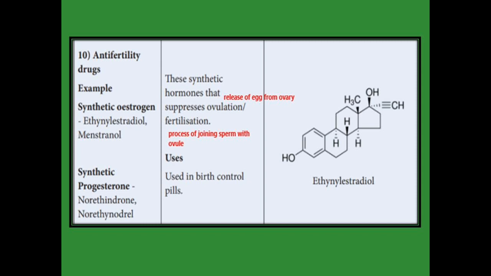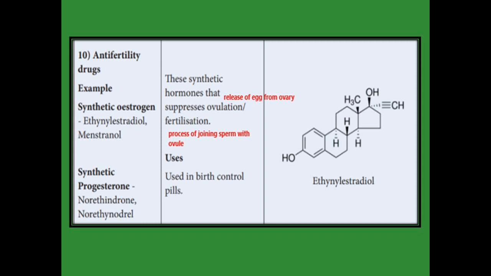Anti-fertility drugs are synthetic hormones. For example, synthetic estrogen, ethinylestradiol, and mestranol, and synthetic progestogens such as norethindrone and norethynodrel. These synthetic hormones suppress ovulation.